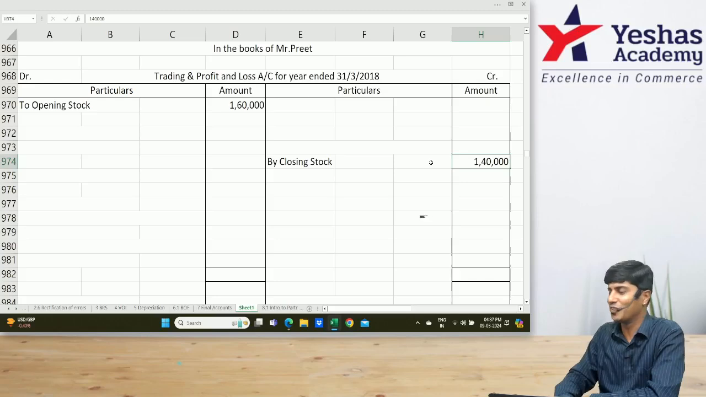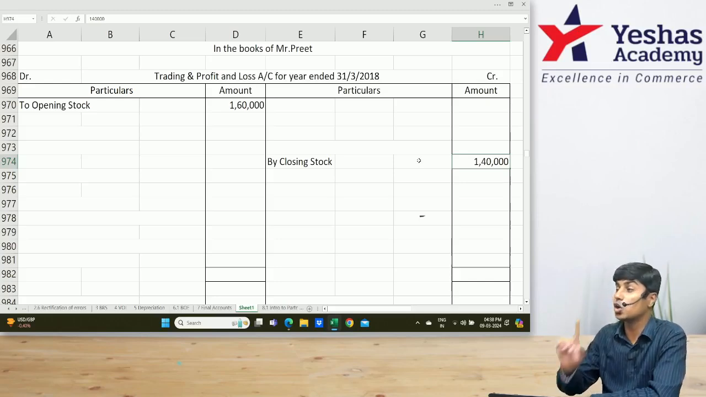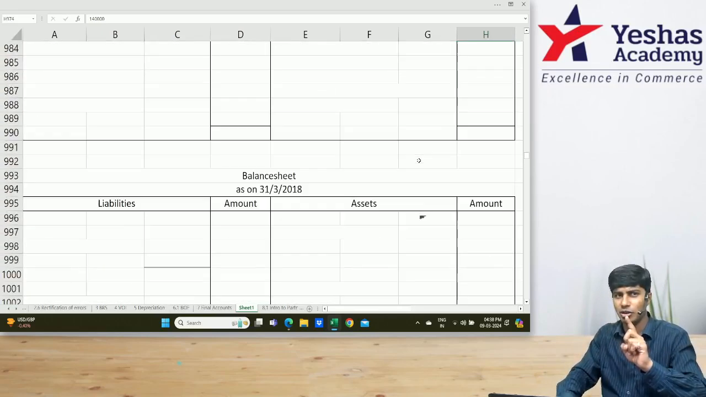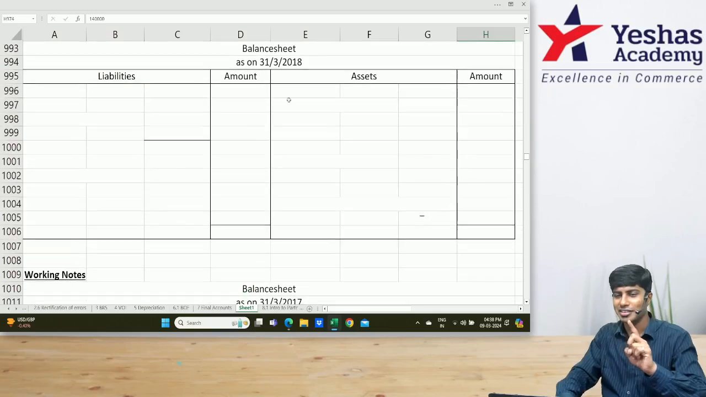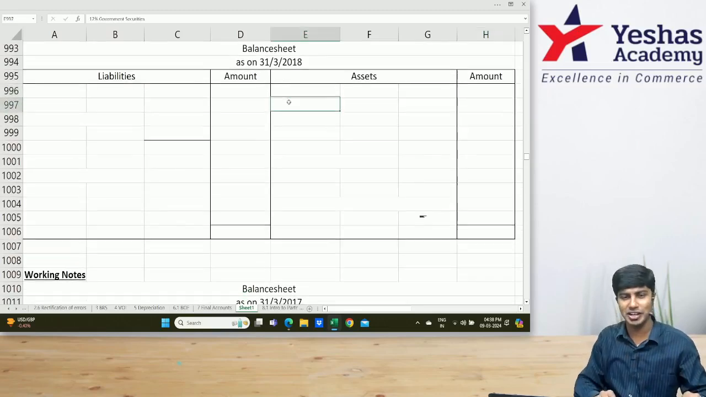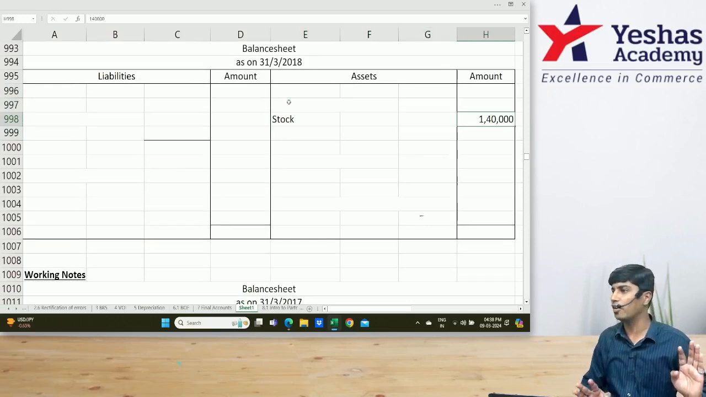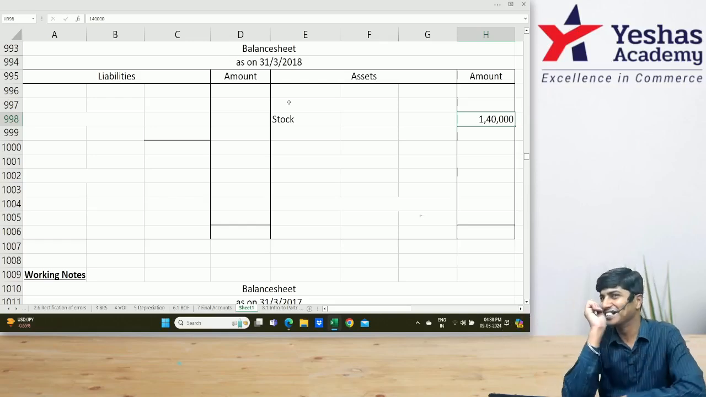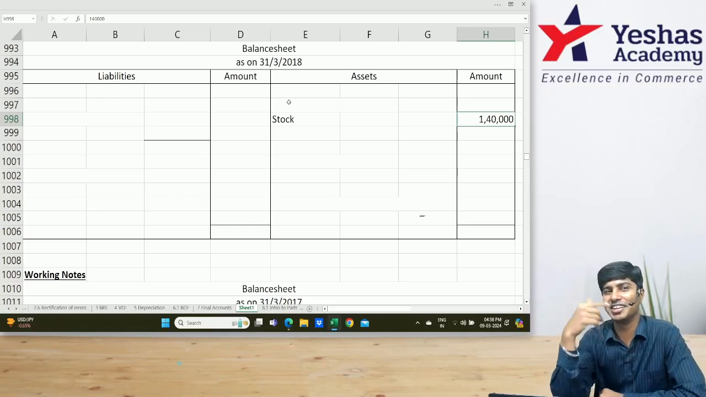Don't worry. Closing stock we wrote 1,40,000 in our trading account. Where do we write another aspect? In our closing balance sheet. Wait. Don't move your eyes. Yeah, closing stock. We'll write it in our balance sheet. I'll write here stock. How much? 1,40,000. Done? Right.